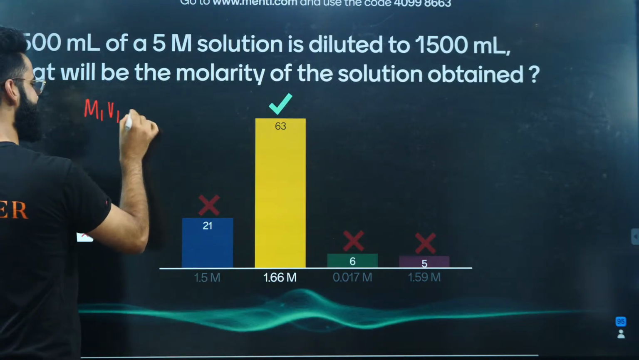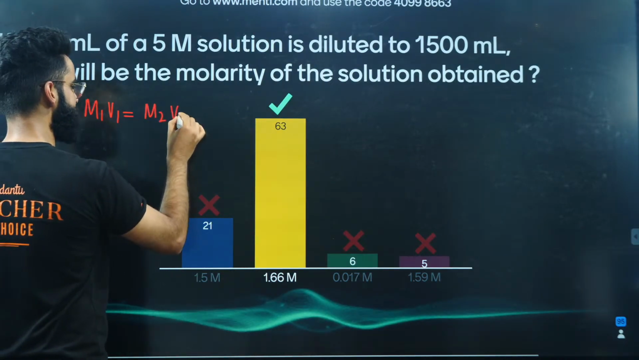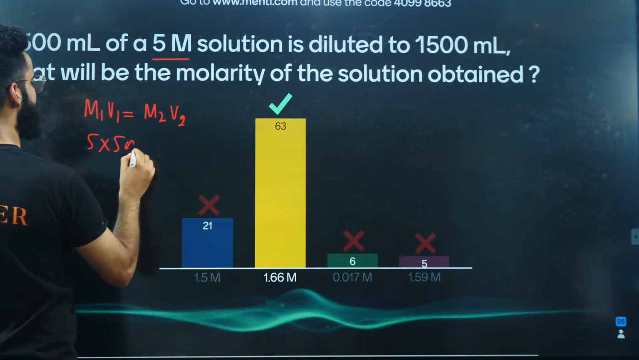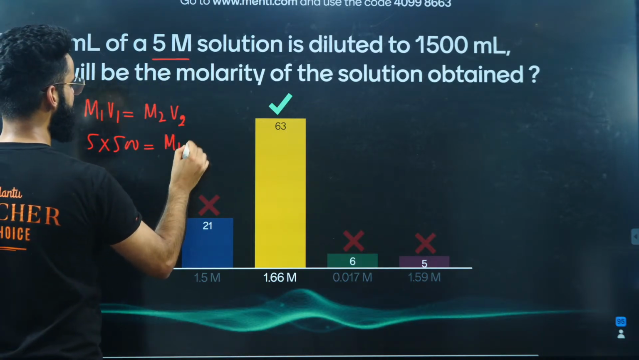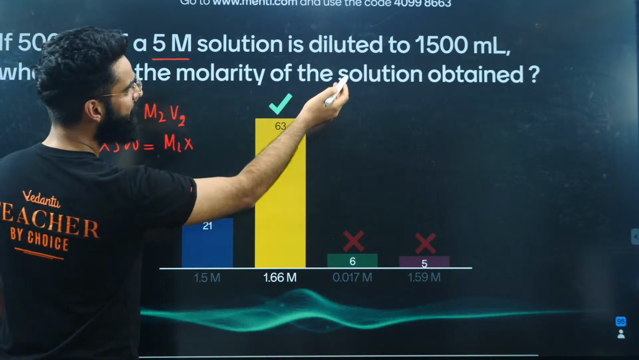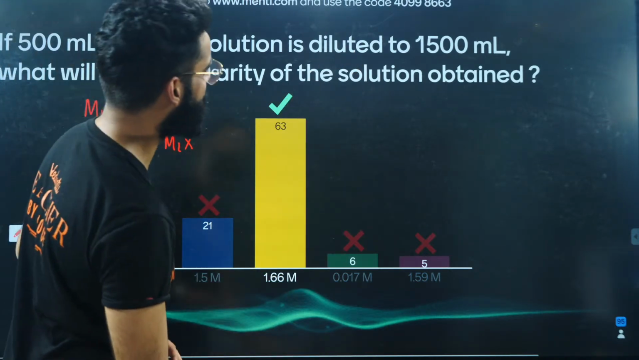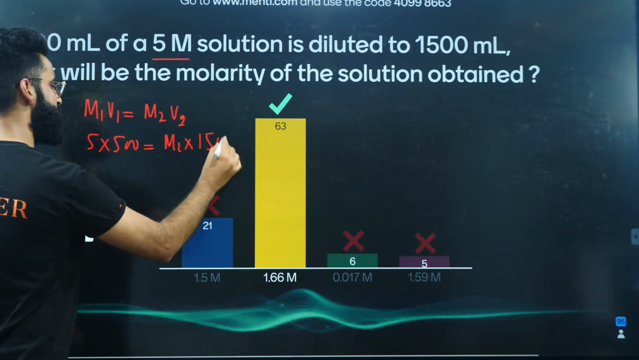It was supposed to be like this. M1V1 is equal to M2V2, which is the dilution formula. M1 was given to us as 5. V1 was given to us as 500 ml. M2 we were supposed to calculate. V2 was given to us, I believe. What was V2? Is it 1000 or 1500? Okay, 1500 ml, right? So the question was done.